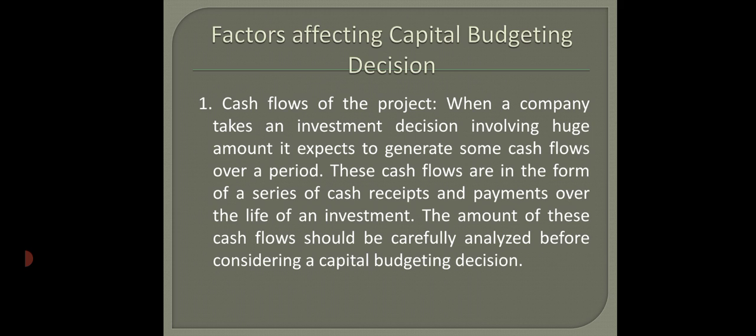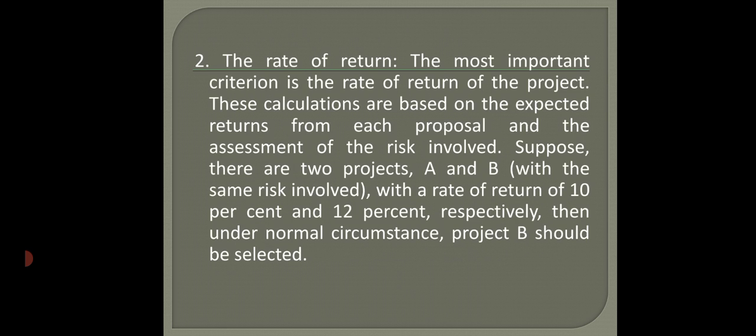In short, when they are deciding on a particular project which has huge outlays, or a huge investment, at that time the company finds out how many series of cash inflows, that is receipts, they have, and how many series of outflows they have. Depending on that, they will clearly analyze those series of cash inflows and outflows, and then they will decide on the capital budgeting decision. The second one is the rate of return.